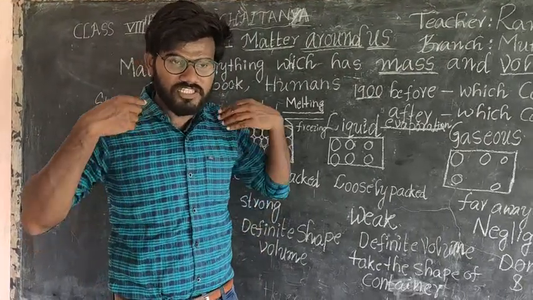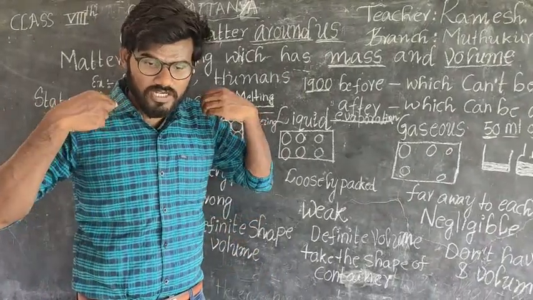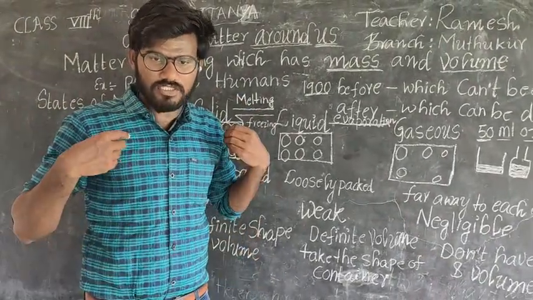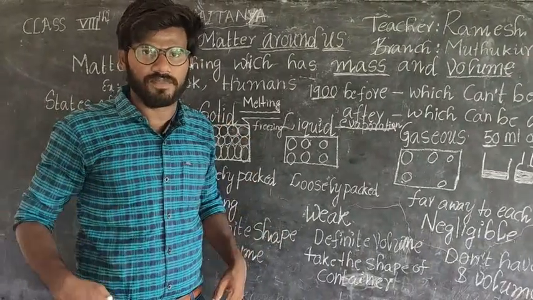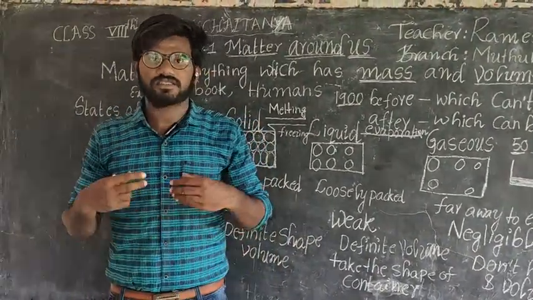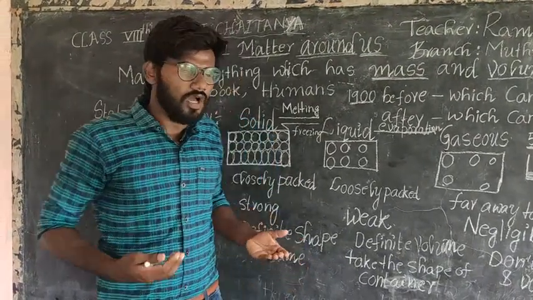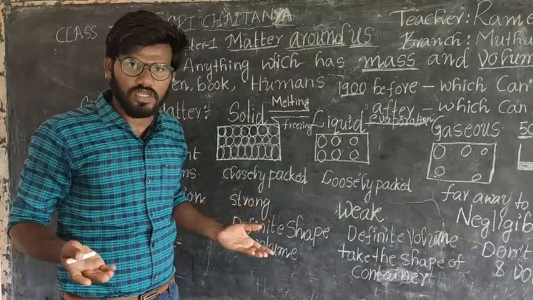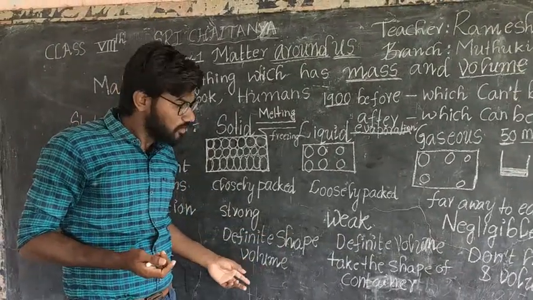I have one body structure. Can this structure be changed? No. So I have a definite shape and I also occupy some space, so it is the volume. So I am a solid. You are also a solid. So solids have definite shape and volume.